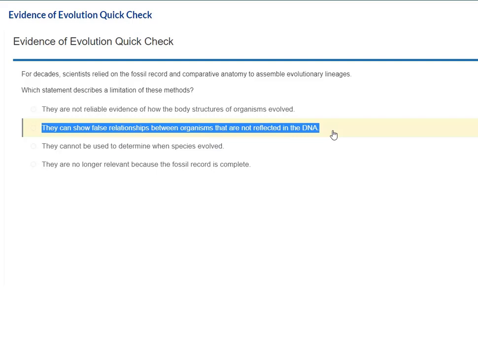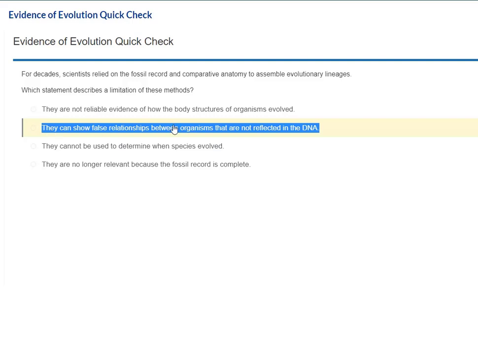But what the correct answer is: they can show false relationships between organisms that are not reflected in the DNA. So you could conceivably find fossils from two different organisms that look very similar just on the surface. For example, a shark and a dolphin. If you found fossils from a shark, which is actually very difficult because sharks have cartilage, but I digress. But if you found a fossil of a shark and a dolphin, some ancient old species of shark and dolphin, you could make the mistake that they were very closely related. But they're not as closely related as it might first appear.